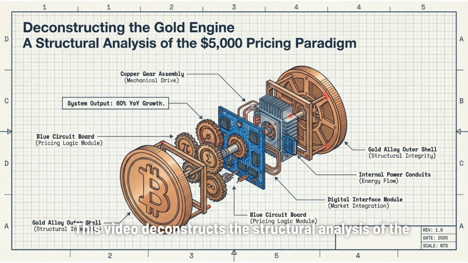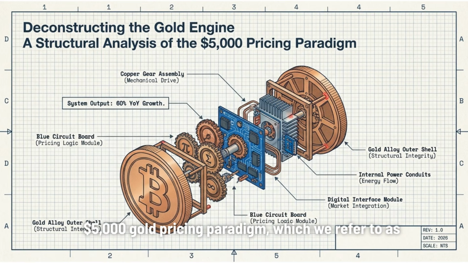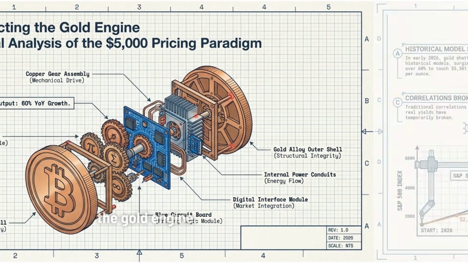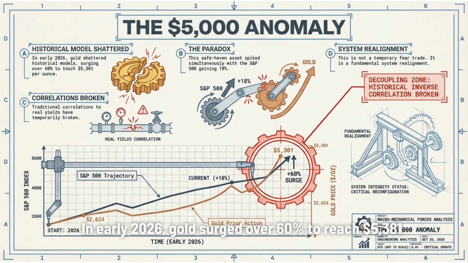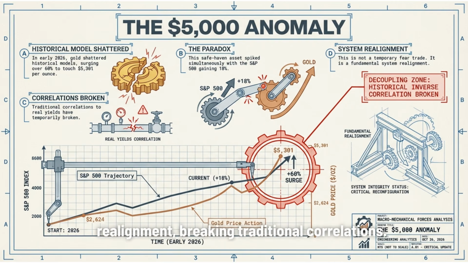This video deconstructs the structural analysis of the $5,000 gold pricing paradigm, which we refer to as the gold engine. In early 2026, gold surged over 60% to reach $5,381 per ounce, shattering historical models. This $5,000 anomaly is a fundamental system realignment, breaking traditional correlations.